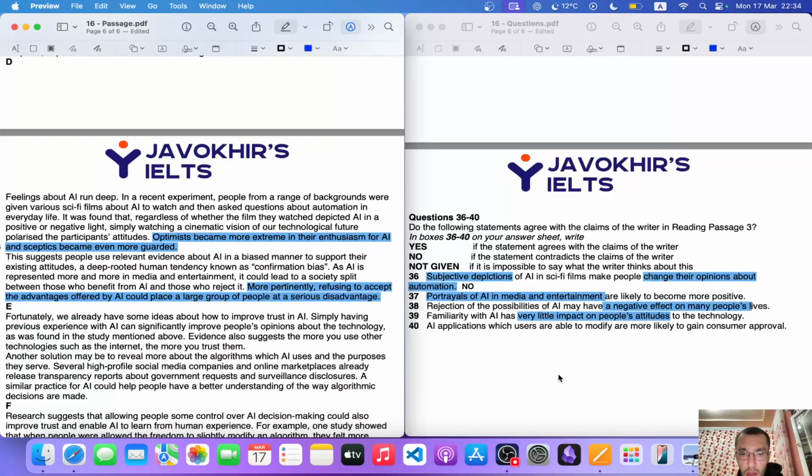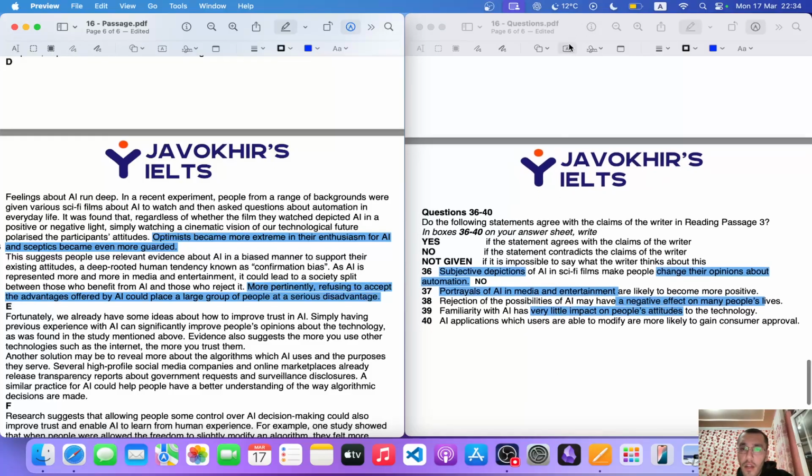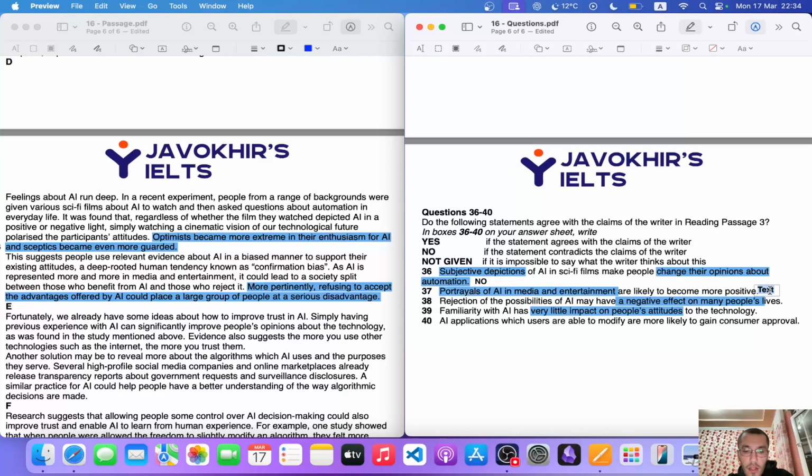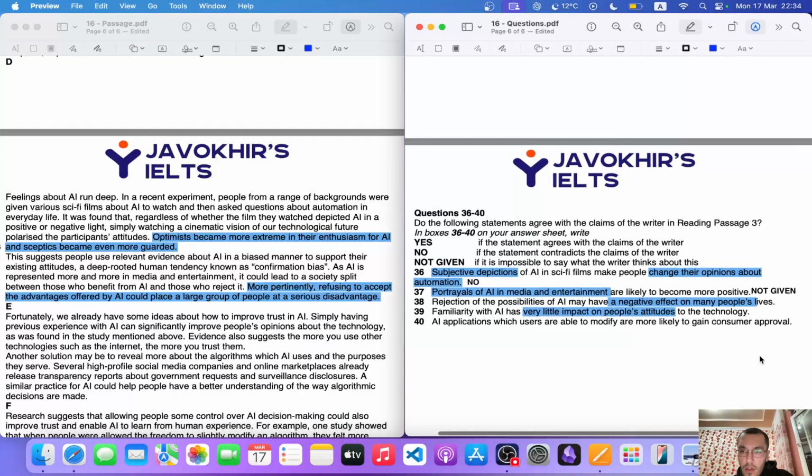I found the answer for question number 38. But I did not find the answer for number 37. So I'm going to give it a not given. Not given. There we go. The reason it is not given is that there are portrayals of AI in media and entertainment. Portrayals means it is showing, but likely to become more positive is not there. It's just simply not mentioned. Okay, so that's not given.